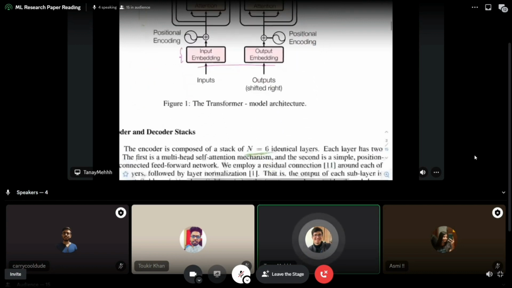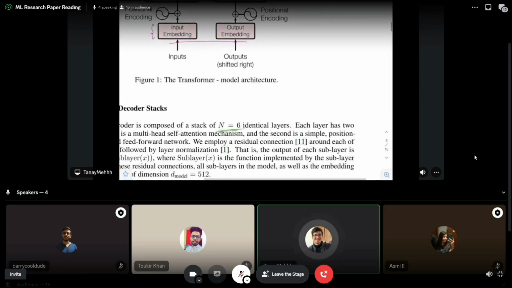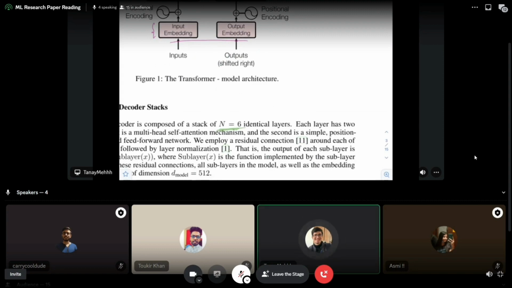Okay, so let me explain positional encoding. How positional encoding works: here there is a wave drawn. We all know about the sine wave, right? This is a sine wave. So I don't know. Let's.